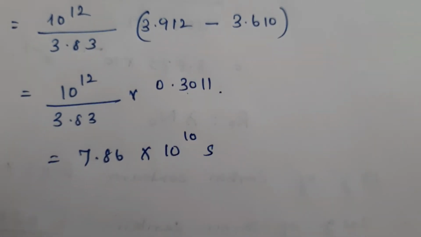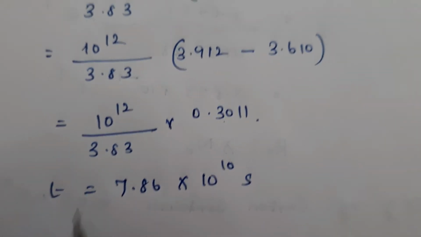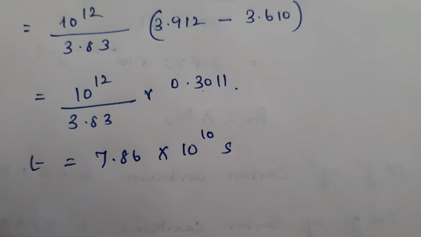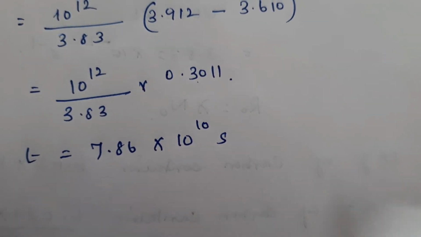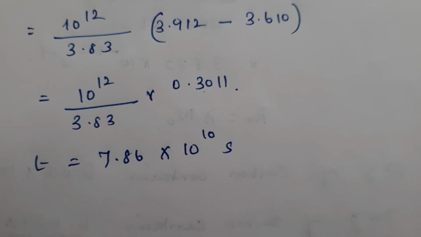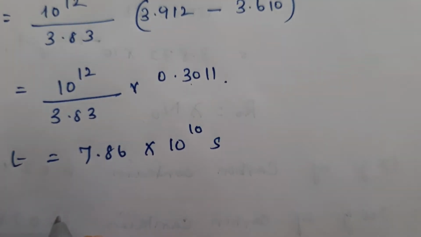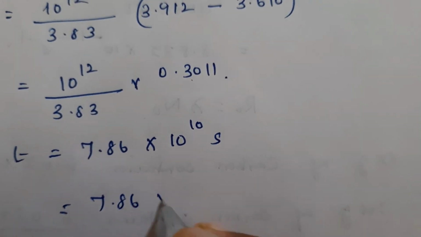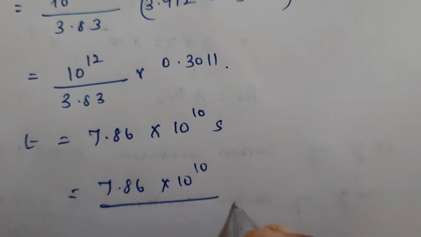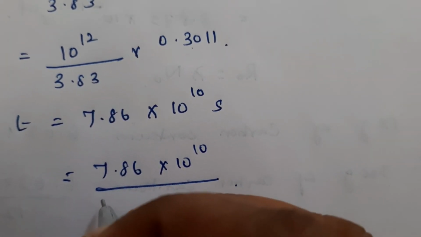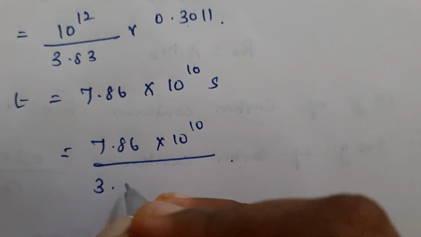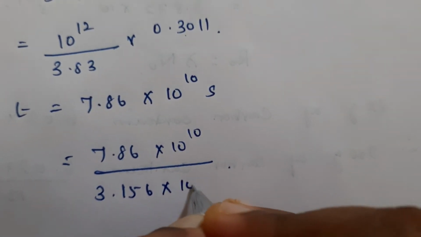Now this is in seconds, but we have to find it in years. In order to find it in years, you have to divide it by the value of 1 year. So it is 7.86 into 10 raised to 10 divided by the value of 1 year, which we have already found out: 3.156 into 10 raised to 7.